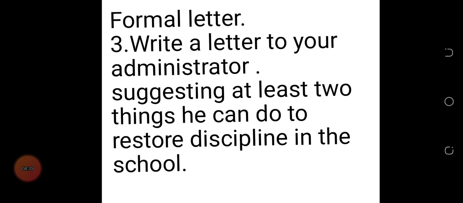Then the last one is a letter to the administrator of your school suggesting at least 2 things you can do to restore discipline in the school. In this sentence, you have 2 key things to look out for: discipline, and at least 2 things. The at least 2 things has to go beyond 2. Anytime you have at least, you go beyond the number mentioned. We learned that the main ideas of the letter should be put in 3 different paragraphs, so you are going to suggest 3 various ways that discipline can be restored in the school.